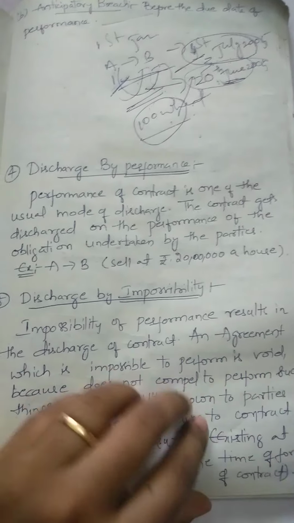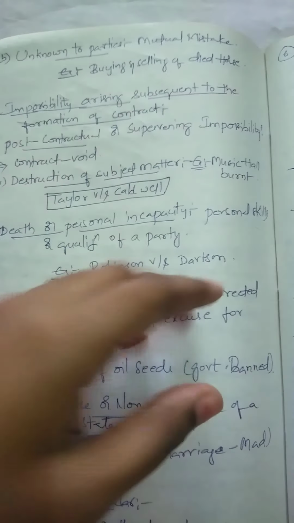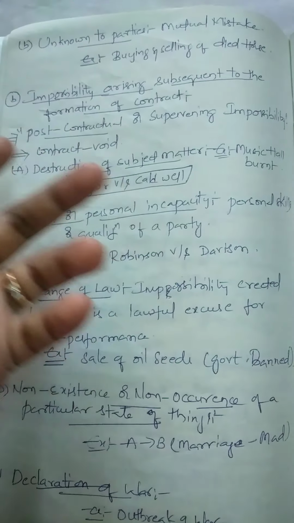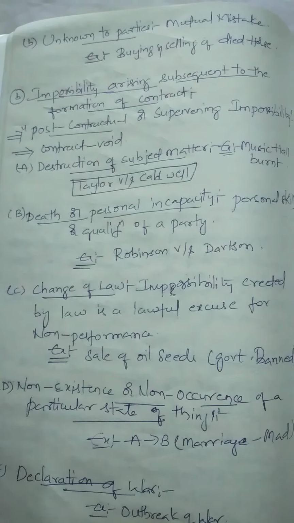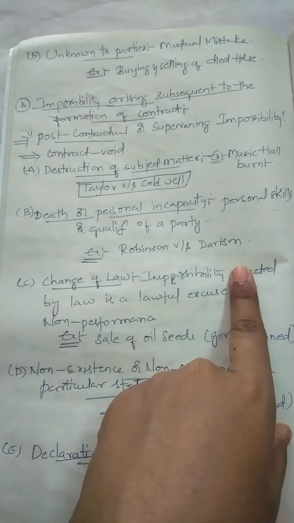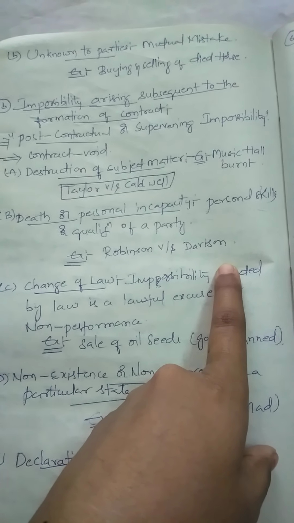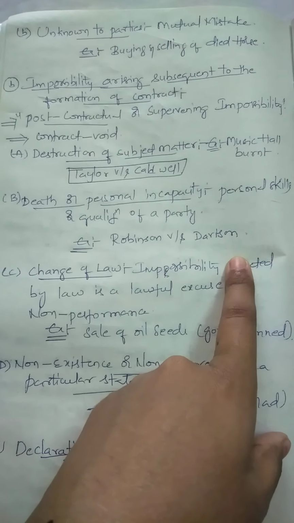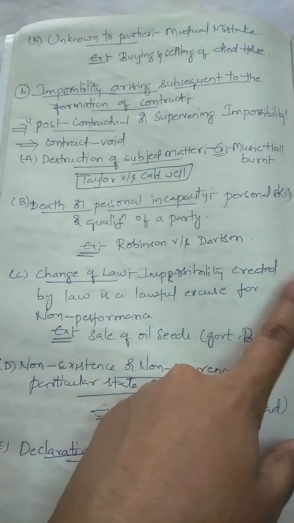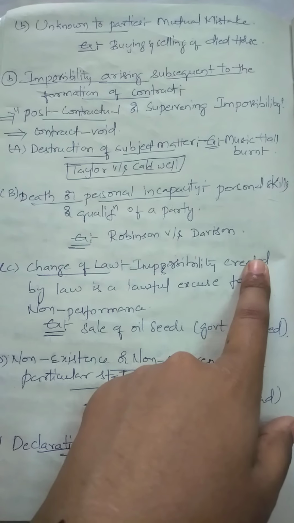And the next one is unknown to the parties. Whenever the impossibility is unknown, they innocently enter into the agreement and don't know that the impossibility exists. So whenever it is unknown to the parties, it is a mutual mistake, because both the parties have no idea. For example, here A is selling and B is buying a dyed horse. So consider the example here. A and B are the two parties.